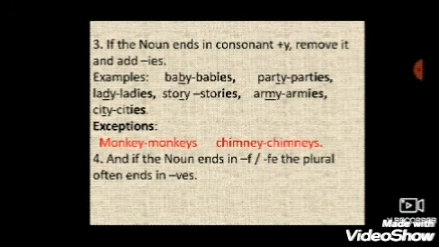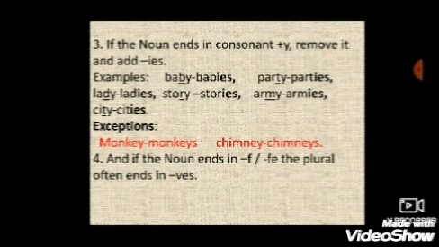Third rule, if the noun ends in a consonant and y, remove the y and add ies. See the examples, like baby, babies, party, parties, lady, ladies, story, stories, army, armies, city, cities. Here you can see that the consonant is underlined before y, and y is removed and ies is added.